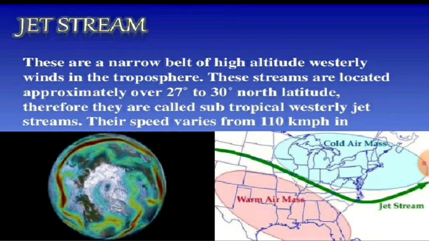Now after that is jet streams. What are jet streams? These are a narrow belt of high altitude winds above 12,000 meter. These are westerly winds, meaning they come from west and flow towards east in the troposphere. Their speed in summer is approximately 110 km per hour, and in winter it is 184 km per hour. A number of jet streams have been identified till now.